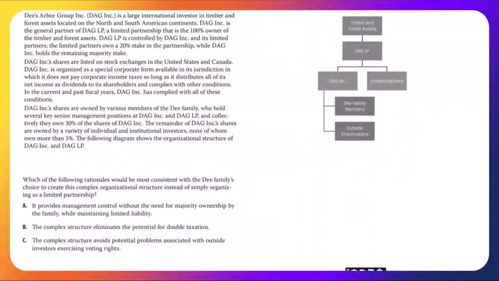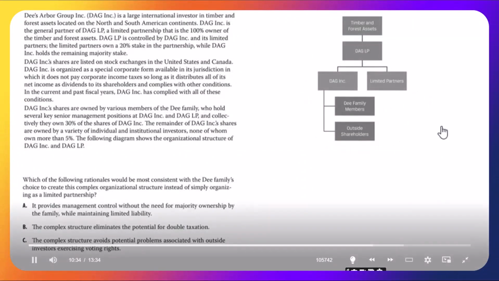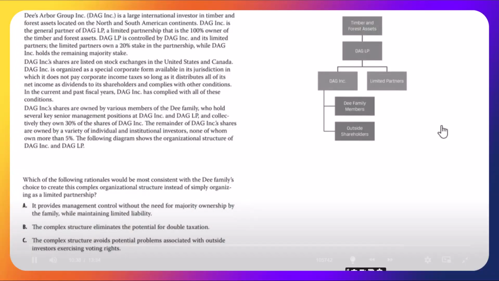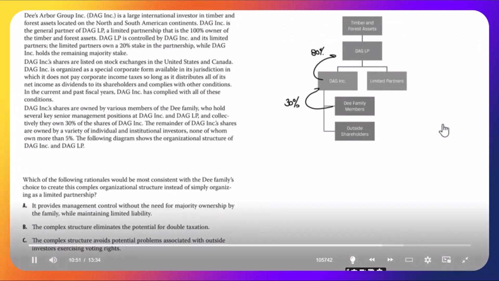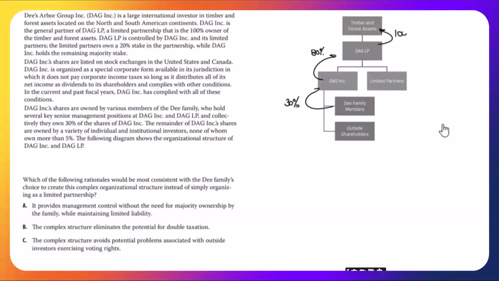And what do we have here? The whole point to this setup. Which of the following rationales would be most consistent with the D family's choice to create this complex organizational structure whereby they have 30% of DAG Inc., DAG Inc. has 80% of the LP, which has 100% of the assets. Why do that instead of simply organizing as a limited partnership?